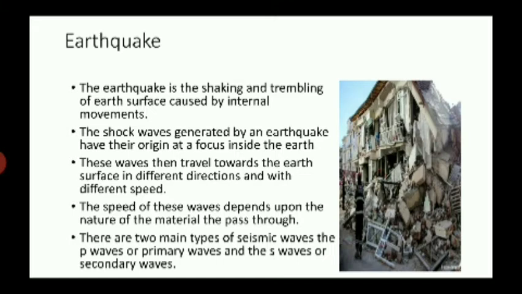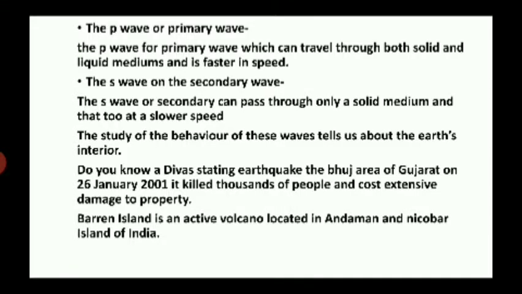There are two main types of seismic waves: the P waves or the primary waves, and the S waves or the secondary waves. The P waves or primary waves can travel through both solid and liquid mediums and are faster in speed.